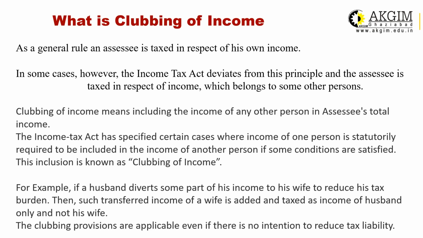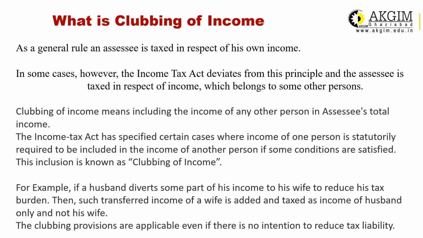For example, if a husband diverts some part of his income to his wife to reduce his tax burden, then such transferred income of the wife is added and taxed as income of the husband only, not his wife. These are examples of tax evasion. With the intention of tax evasion, sometimes an individual transfers his or her income to the spouse, and suppose the tax liability of the spouse is nil.